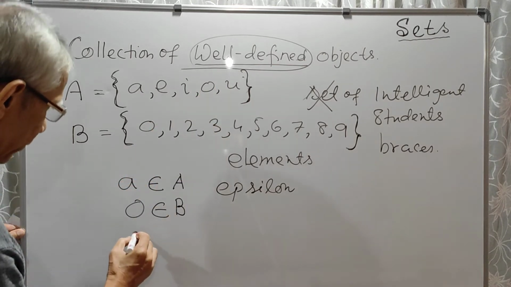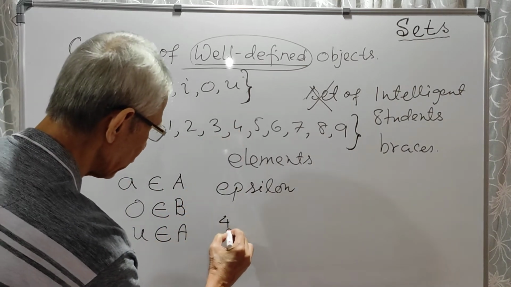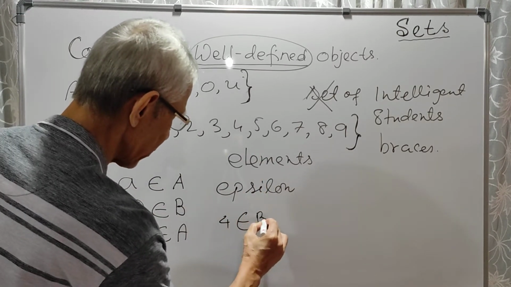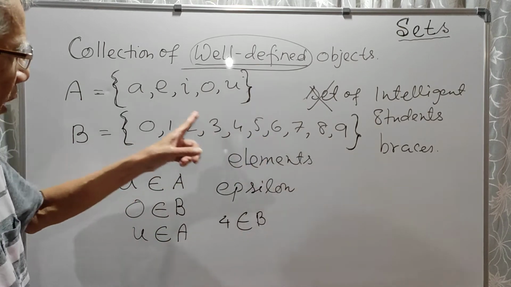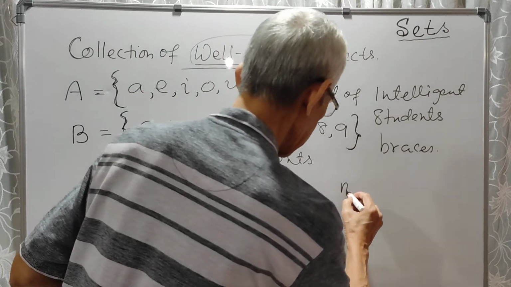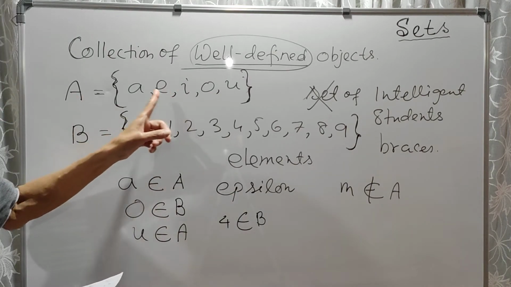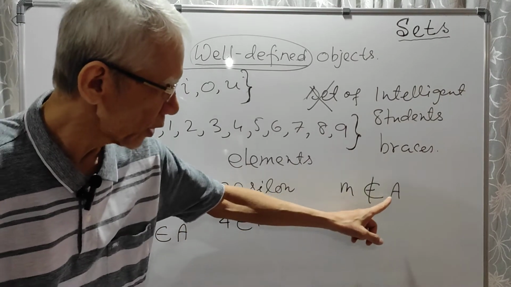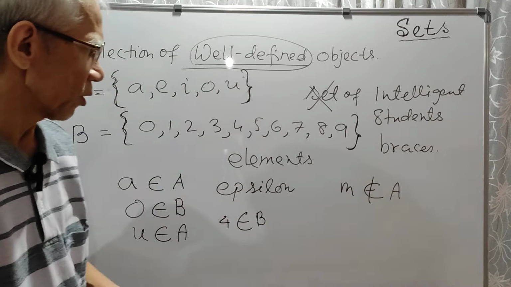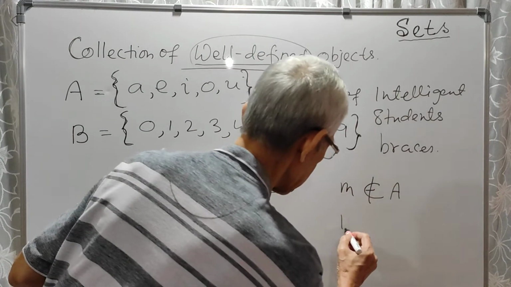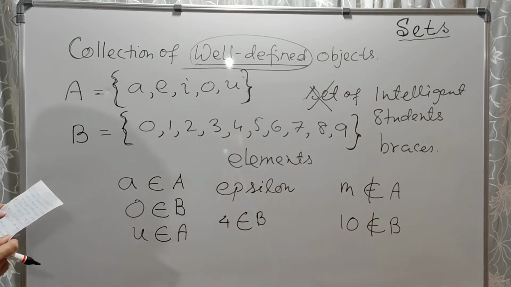That way, suppose this u belongs to A. All right. That was number 4. 4 belongs to B. 4 is an element of set B. Now, say m. Now, m does not belong to A. See, A does not contain m. m is not an element of A. So we write m does not belong to A. This is a symbol meaning belongs to. So this means belongs to, and this means doesn't belong to. That way, suppose here, say 10. 10 does not belong to set B. All right. So that way.